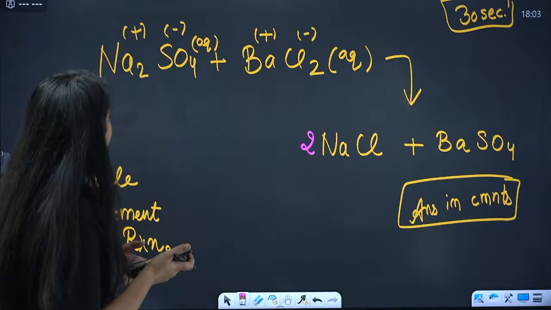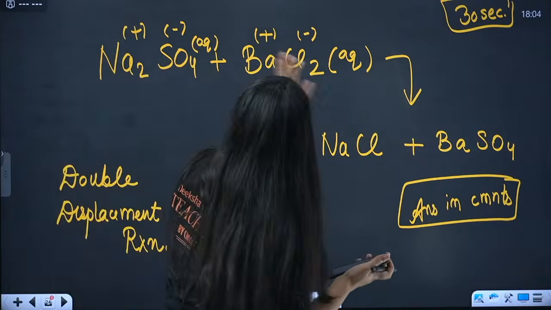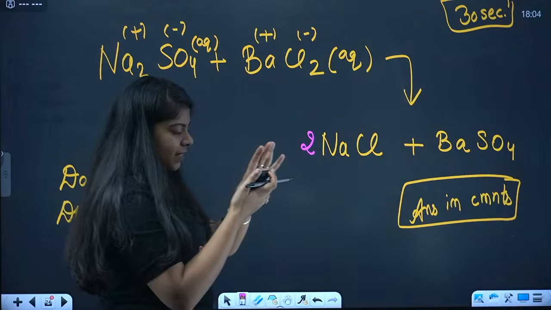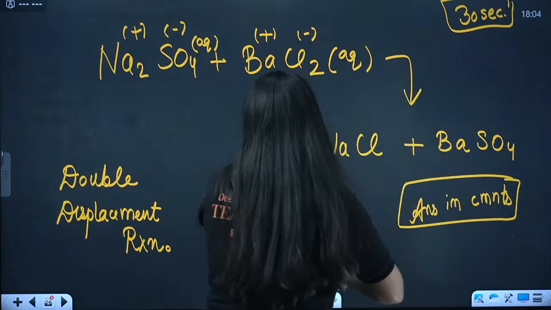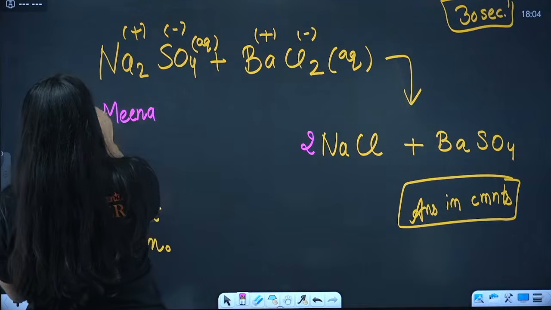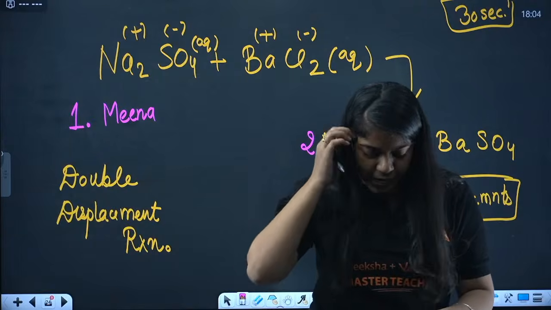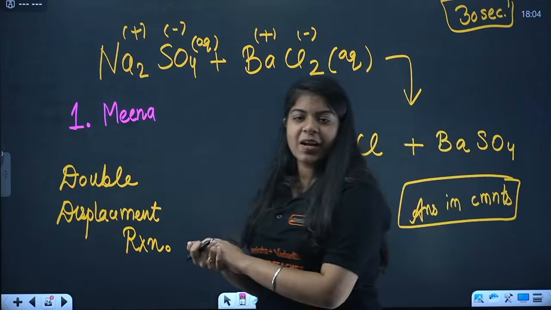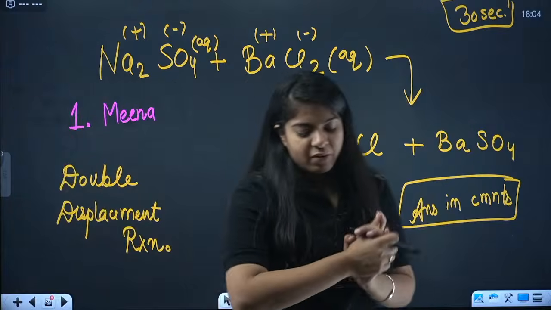That's it. Okay, let's see. Na2, 2 Na. SO4, S1. We have S1, SO4, 1. Okay. Ba1, Ba1, Cl2, Cl2. That's great. Very good, Meena. Very good. Who gave the answer? Meena gave the answer. The first one is Meena. Who will be the second one? Meena is the first one who gave the answer. Who will be the second one, my friends? Okay, I'll write the name. Whoever gives the answer second.